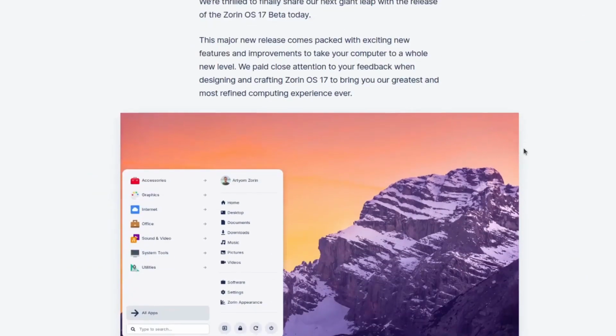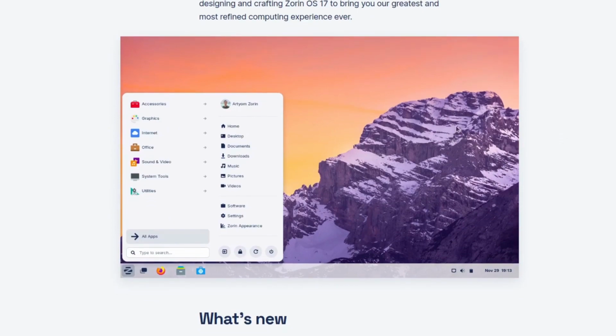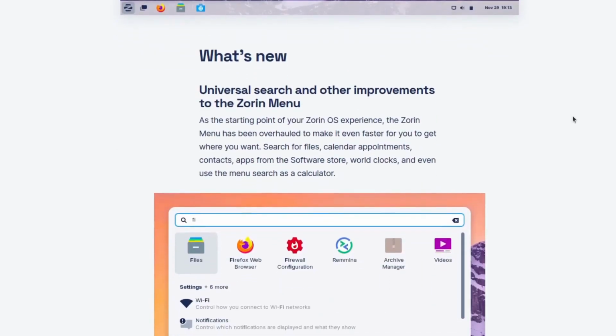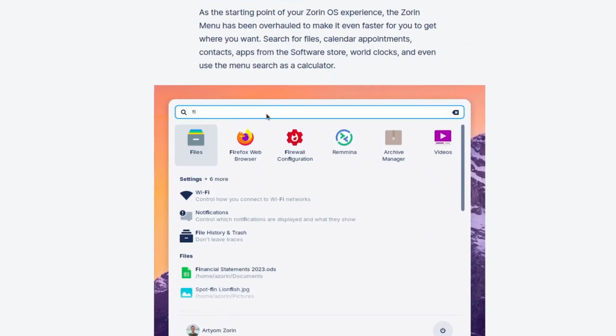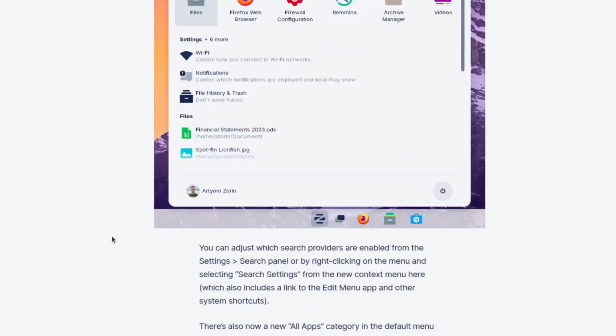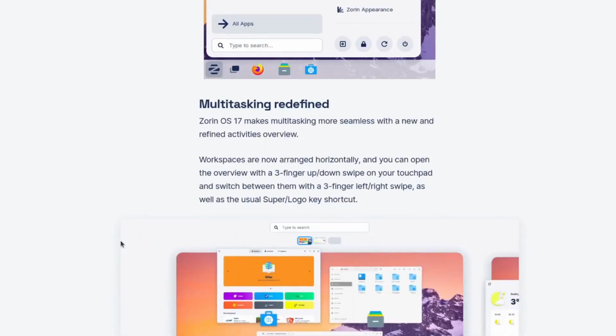So let's see what are the changes and new things in this release. You can see this is the very beautiful Zorin OS, and actually Zorin OS is very good for beginners who just migrated from the Windows world. So what's new? The universal search and other improvements. You can search here in this bar, and basically you can search the settings and also the files. This is the universal search, and you can see all the apps here in the Zorin menu. And multitasking redefined.